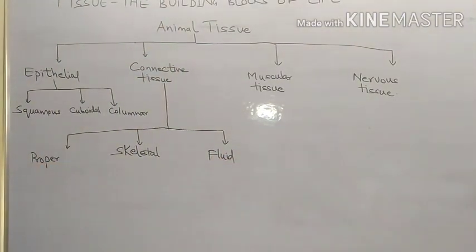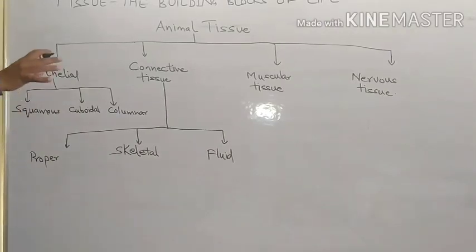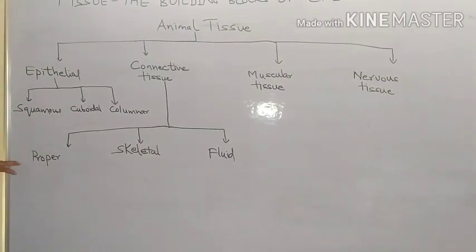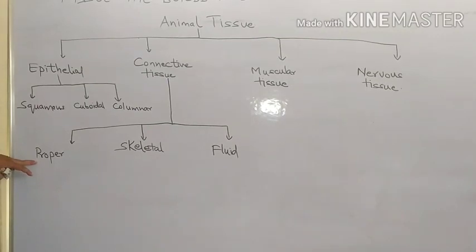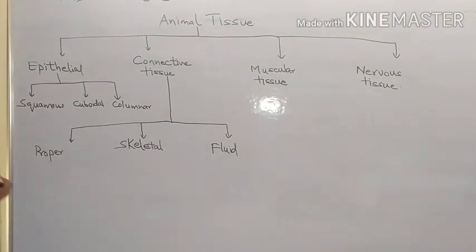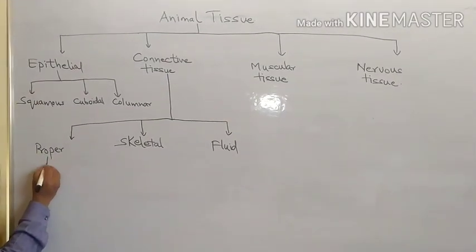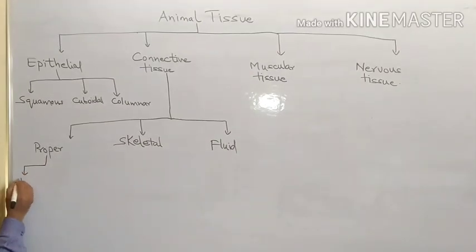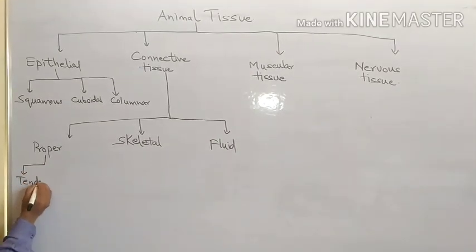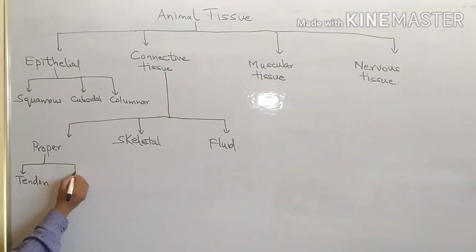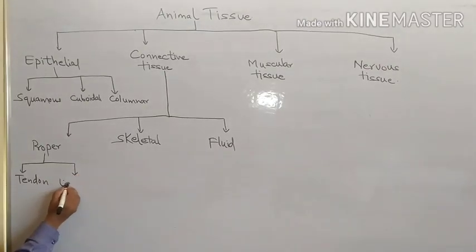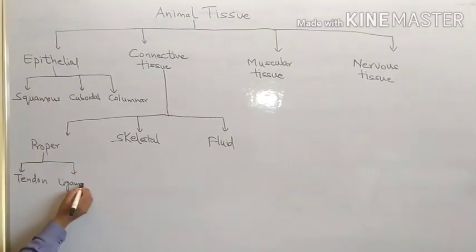So connective tissue is divided into proper, skeletal and fluid. Now in the proper category we have 2 types: one is tendon, other is ligament.